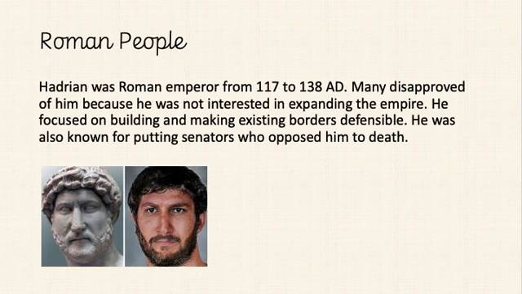Okay, Hadrian was an emperor between 117 and 138 AD. Many disapproved of him because he was not interested in expanding the empire. He focused on building and making existing borders defensible. So that means the places where the empire ended, he was making sure that no one else could invade those places, instead of expanding the empire, making it bigger and going and conquering new people. He was also known for putting senators who opposed him to death.